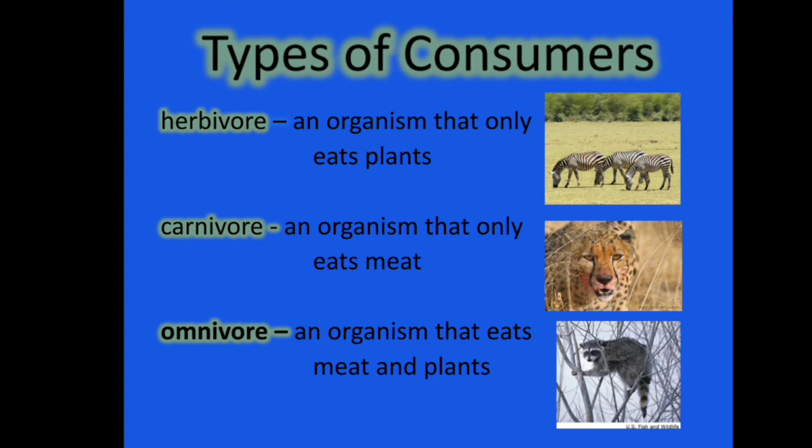Then there are certain types of consumers. First one is herbivore. An organism that only eats plants is called a herbivore. Example, zebra. Then carnivore. An organism that only eats meat is called a carnivore. Example is cheetah or tiger. Then omnivore. An organism that eats meat and plants is called an omnivore.